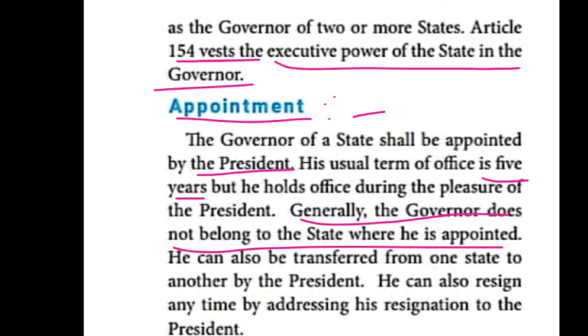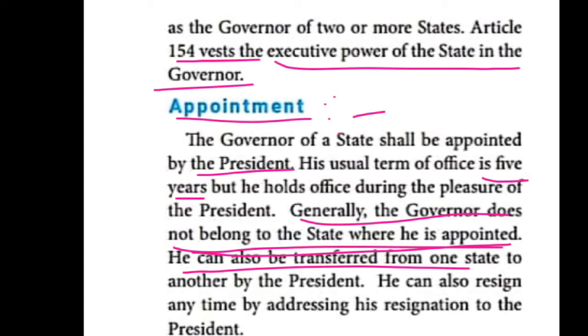So the governor does not belong to the state where he is appointed. He can also be transferred. The president can transfer the governor from one state to another. Who can transfer? The president can transfer the governor, as it is given, children.